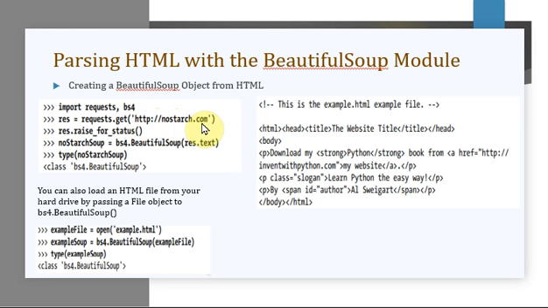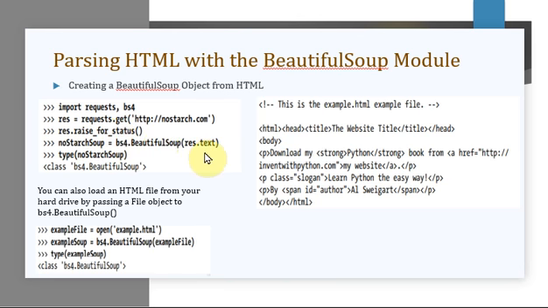It is going to download the main page from nostarch.com, which is a press website. Then the response object is res, and you're going to check whether the download is successful. For that purpose you're using raise_for_status. In this case everything is fine, there is no error.